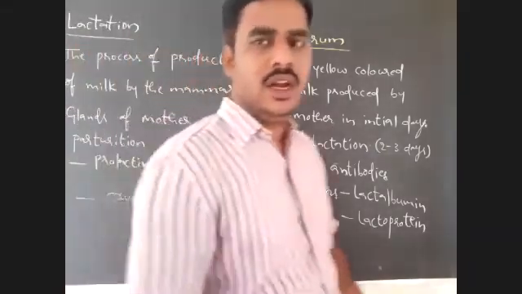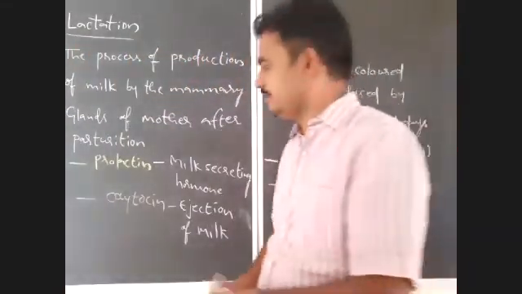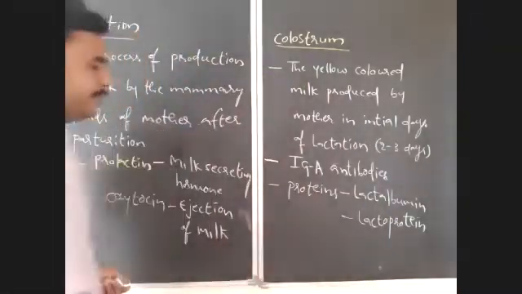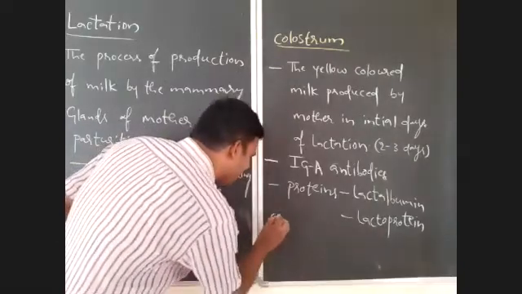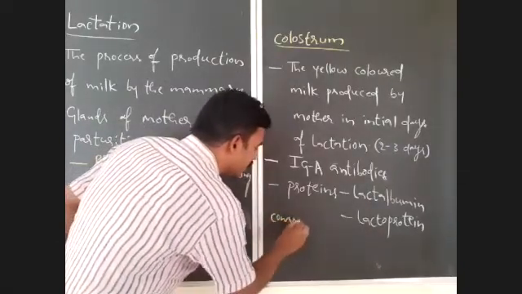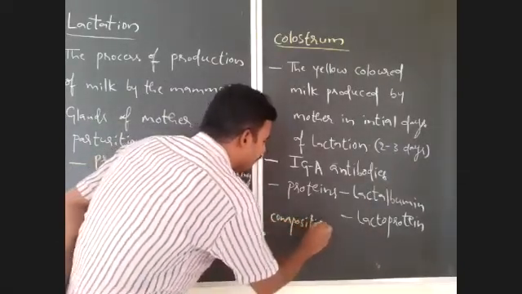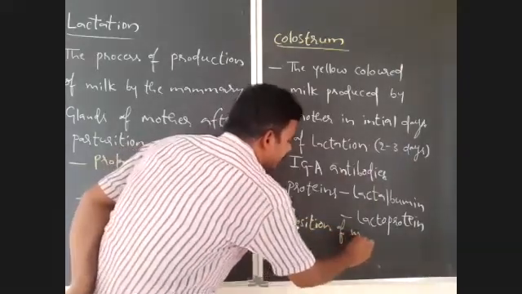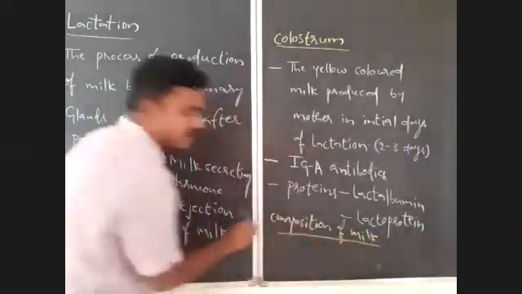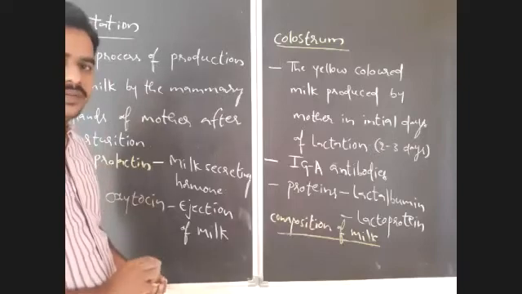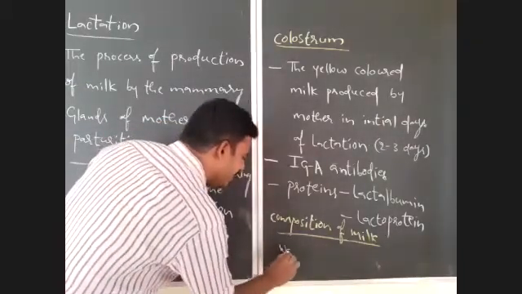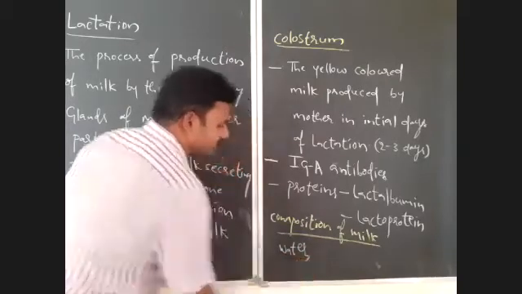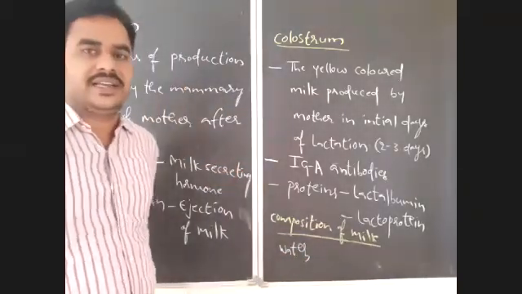And after that, what is the composition of milk? What is the composition of milk? In human milk, which are main components? Composition of milk. In human, what are the main components that are present in the milk? See, water is one of the main component in the milk. Water. And human milk contain a protein.